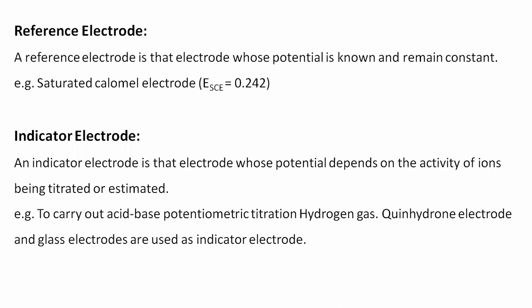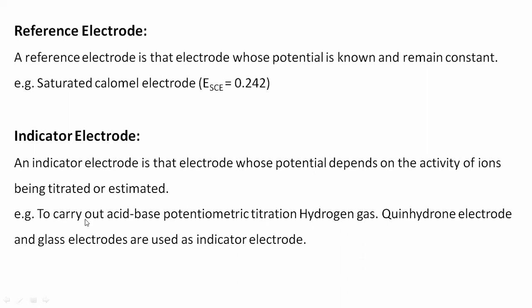Now, another type of electrode is the indicator electrode. What is the meaning of the word indicator electrode? It is an electrode whose potential depends upon the activity of the ions being titrated or estimated. So whatever ions are present in the solution, the activity or the reactivity of these ions will determine the potential of this electrode.